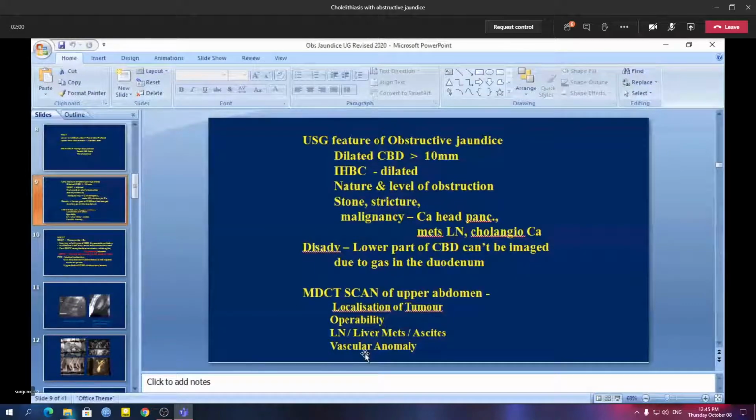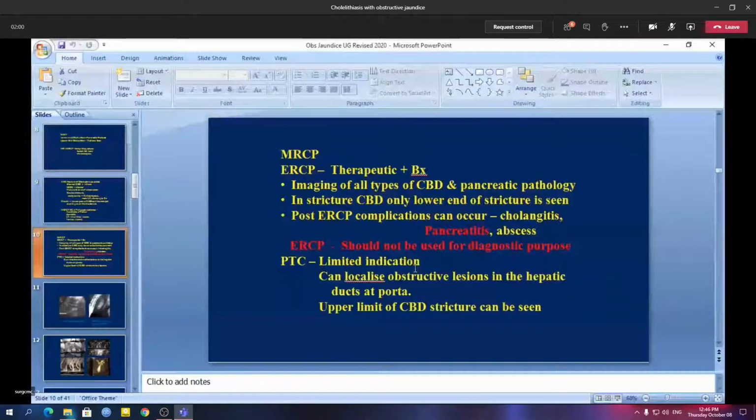And along with that, the vascular anomalies can also be seen, because in the hepatobiliary region, vascular anomalies are very common. So if you want to do surgery, you have to be familiar with the vascular anatomy before you undertake the surgery. Otherwise, there will be a chance of injury to the important vessels, particularly the arteries, which may lead to catastrophic hemorrhage, and patient mortality will be very high. Regarding ERCP, as we discussed before, ERCP should not be used for diagnostic purpose; it should be used only for therapeutic intention.